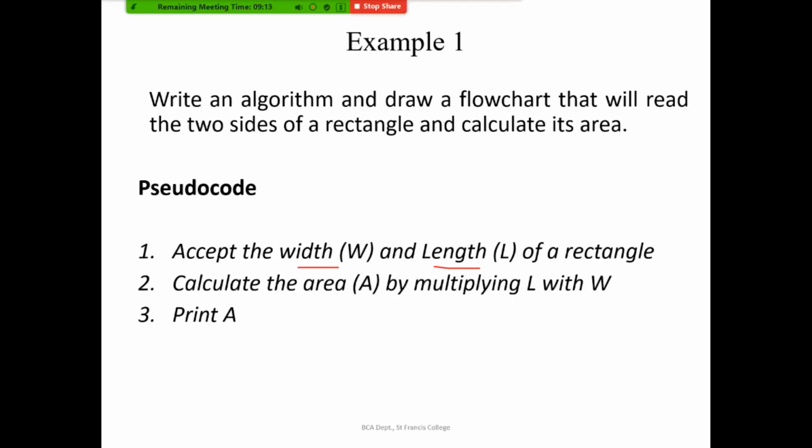So here the first step should be accepting the measurements of 2 sides of the rectangle, width and length or breadth and length. Then calculate. In the second step, we should be calculating the area by multiplying the measurements of both the sides, that is length into width. Then you have to print. So what are the symbols which we will be making use of in order to draw the flow chart, and also what are the steps which will be required in order to write an algorithm.